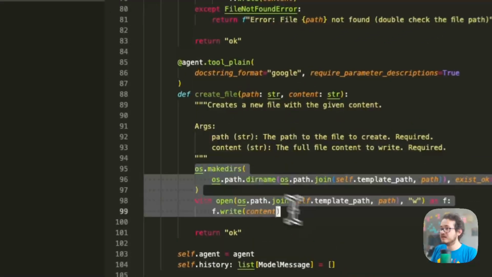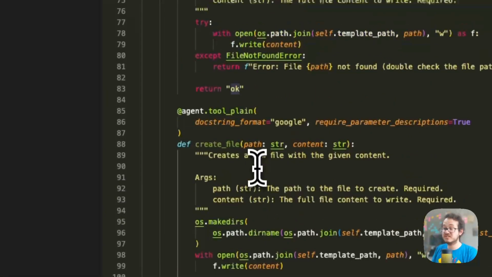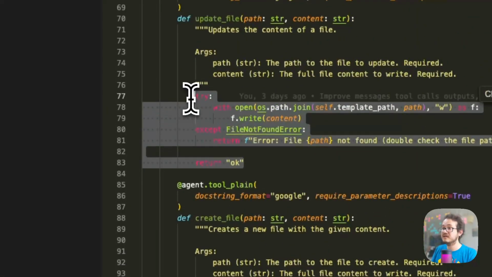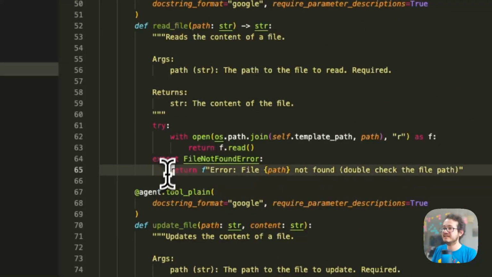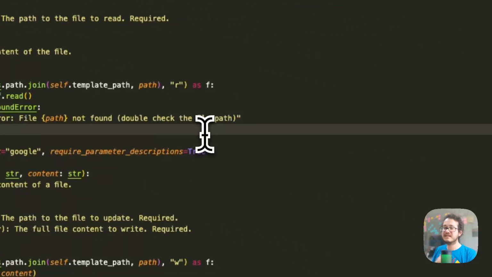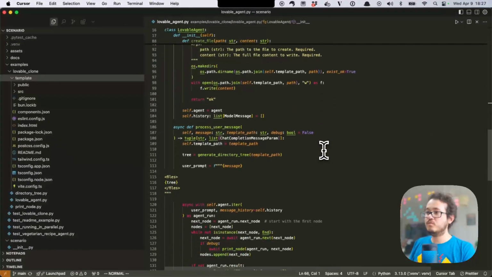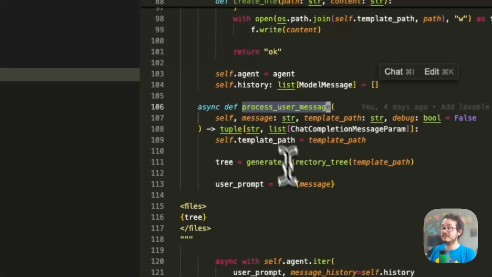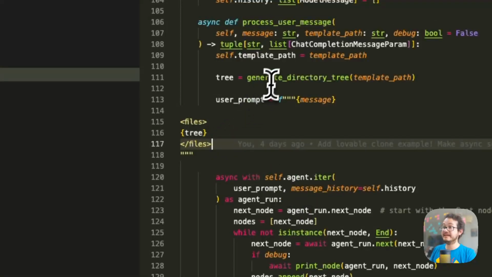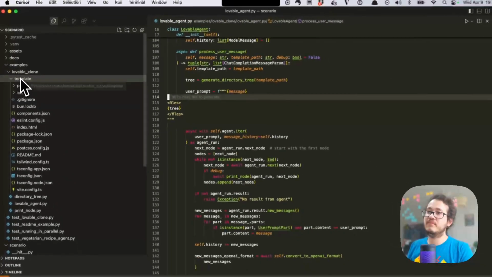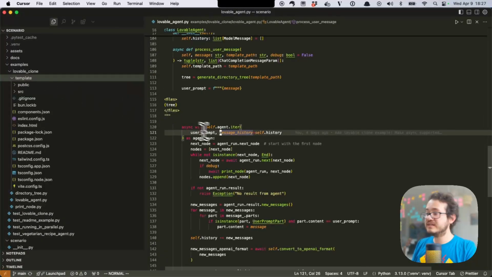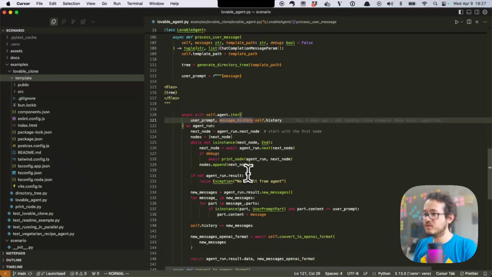However, you can see that the code inside this tool calling is very simple. It's just literally calling those file paths and then doing the changes, reading the files, or returning the error so the LLM knows it did something wrong and then it can try to fix itself, right? And then here, all we do when a new user message comes in is we take the user message plus the file tree of the template they're working on back to the LLM so it can visualize the structure and better think what to do next.